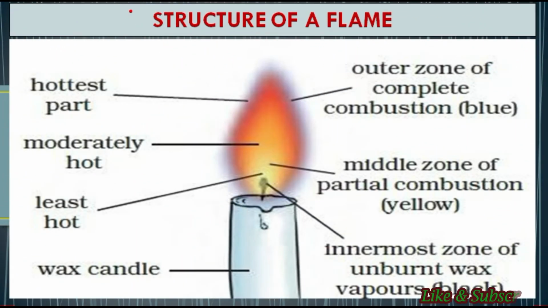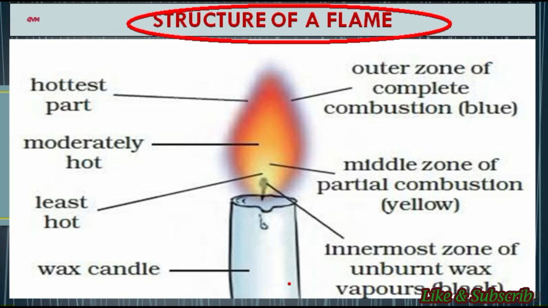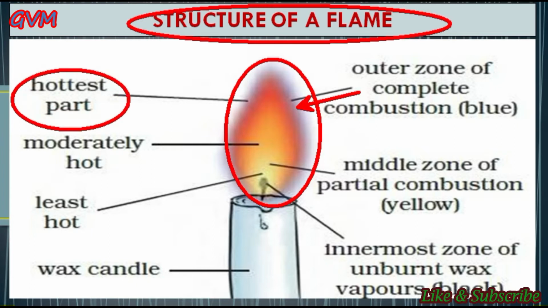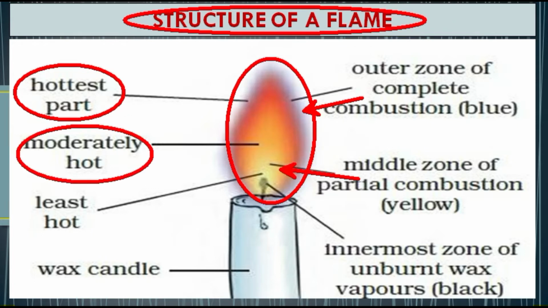Now students, let's discuss the structure of a flame. As you can see here, this one is a flame, and students, the bluish part that you observe in this figure is called the outer zone of complete combustion, and this one is the hottest part of a flame. Now students, the yellowish middle portion that you see in this image is the middle zone of partial combustion. And students, this yellowish part is moderately hot.